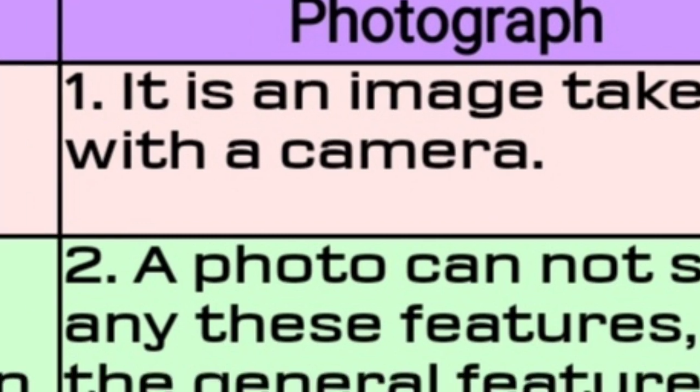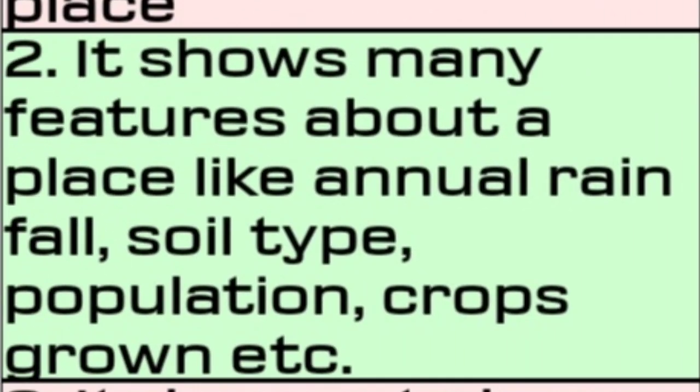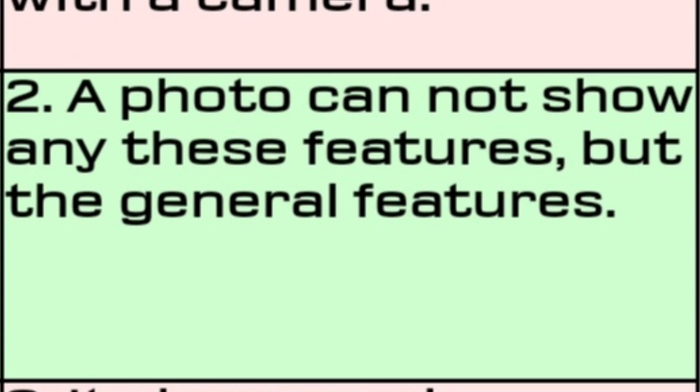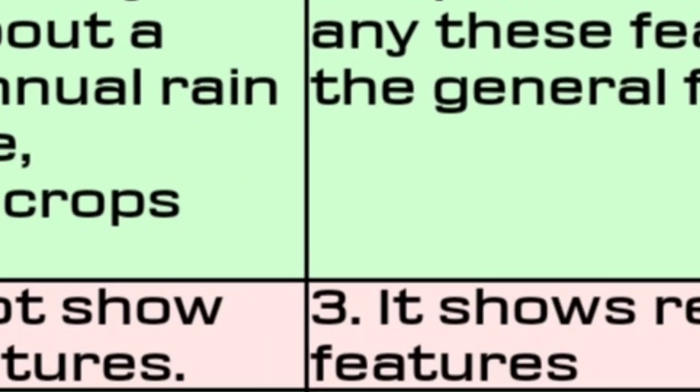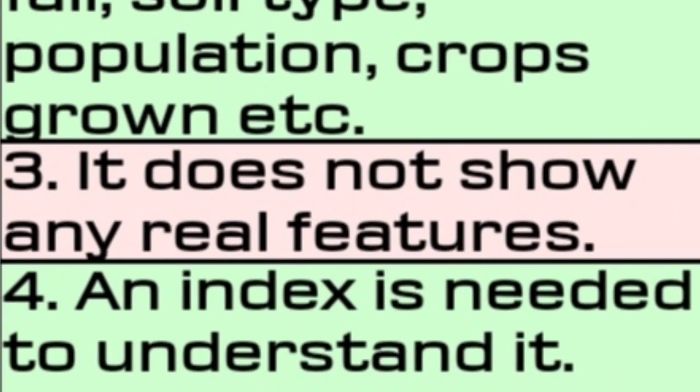The second difference is map shows many features about a place like annual rainfall, the soil types, population, crop grown there, etc. But the photograph cannot show any of these features, but the general features. The third difference is map does not show any real features, while the photograph shows all the real features. Photograph shows the place as it is.